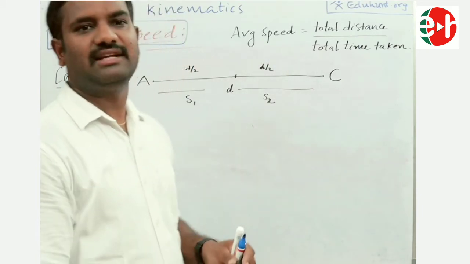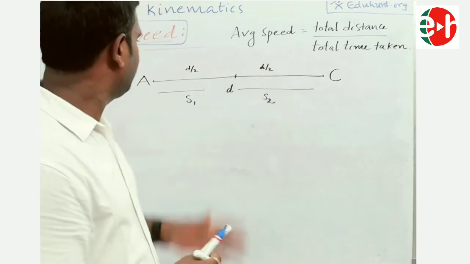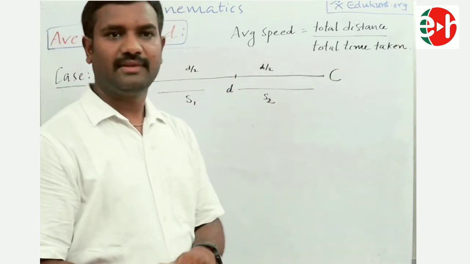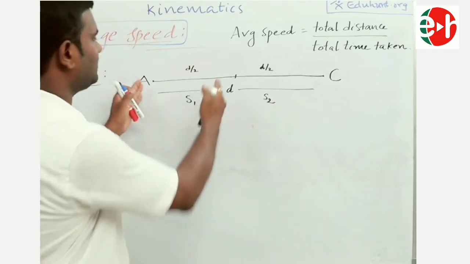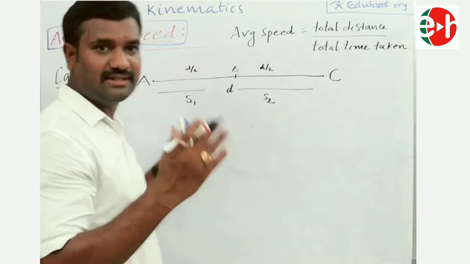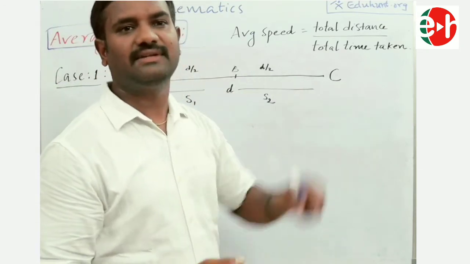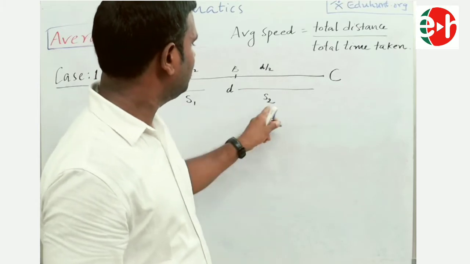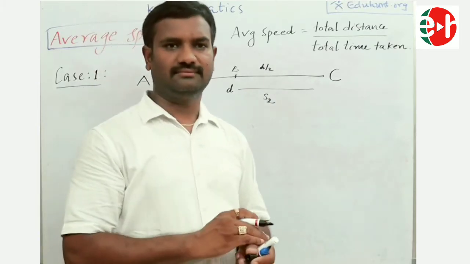Then what is his average speed? That is the question. Note down, a boy travels from A to C, which is separated by distance d. He travels the first half of the distance, say from A to B, with the speed s1, and the next half of the distance with the speed s2. Then what is the average speed in this condition?